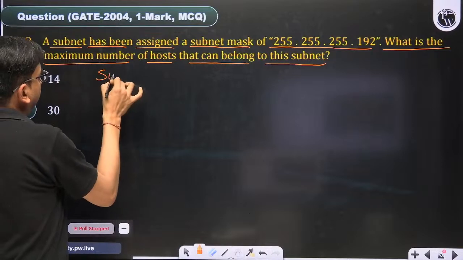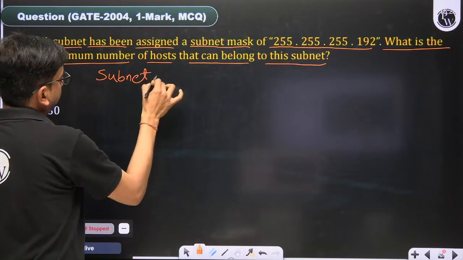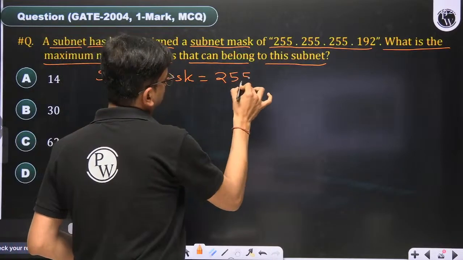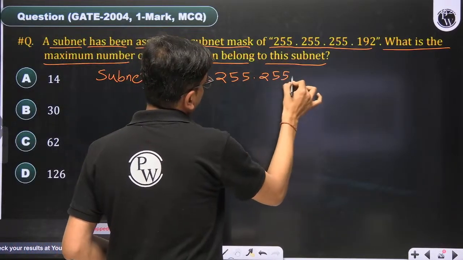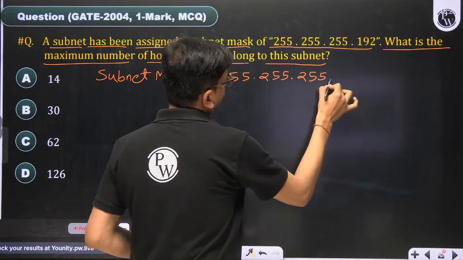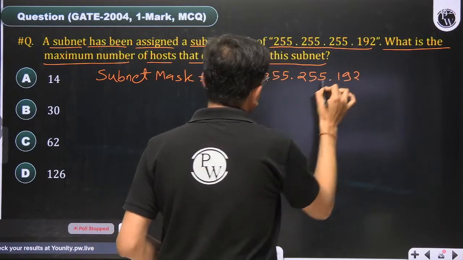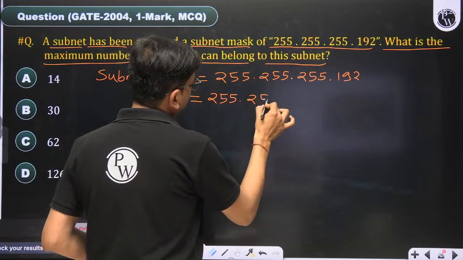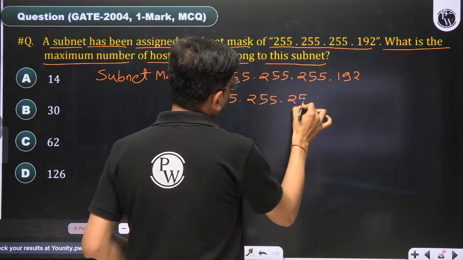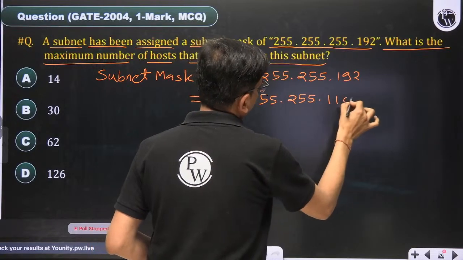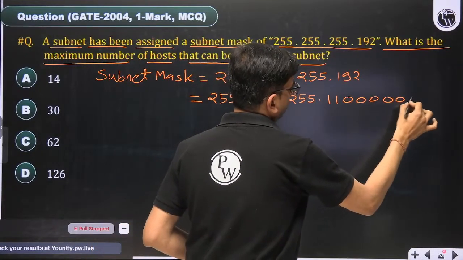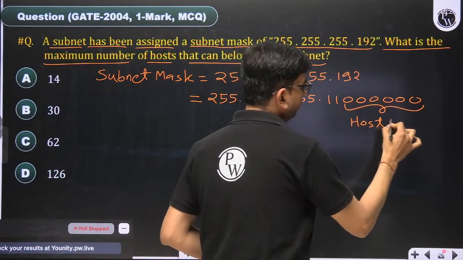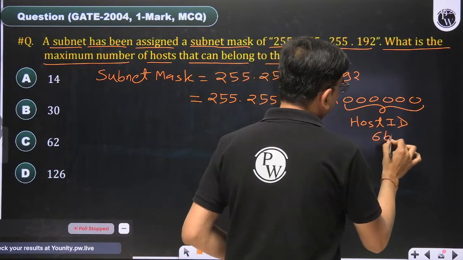Here the subnet mask is given in the question: 255, 255, 255 and 192. So here we have to convert it into binary. 255 is all ones, and the last octet we have to write in binary only, that is 11000000. So 0s mean how many bits of host ID? Host ID is 6 bits long.